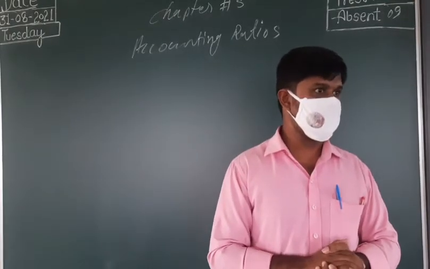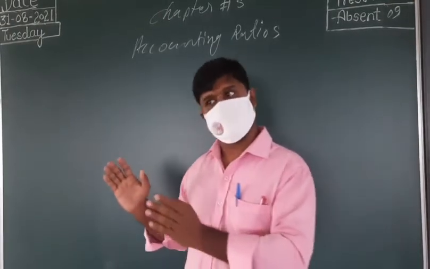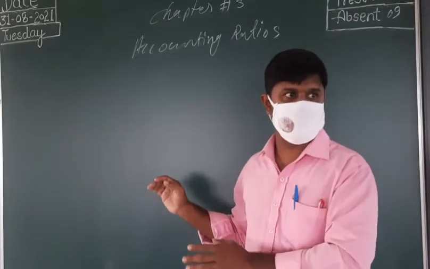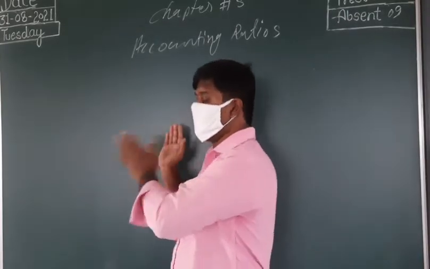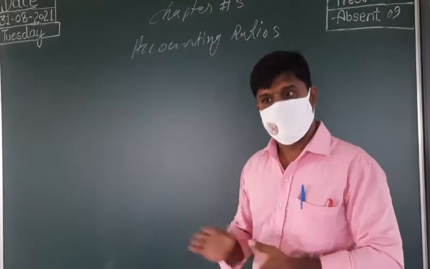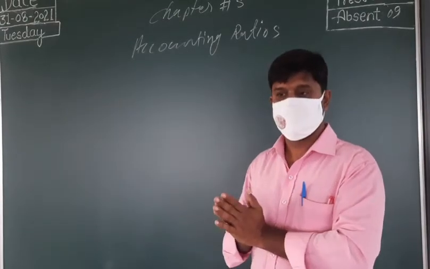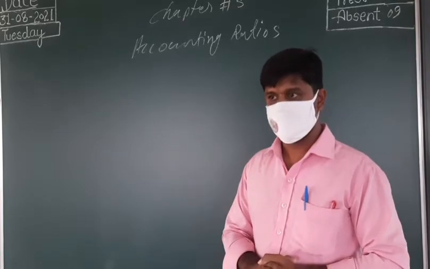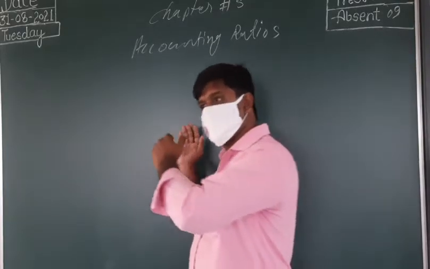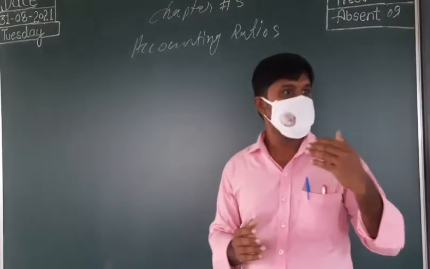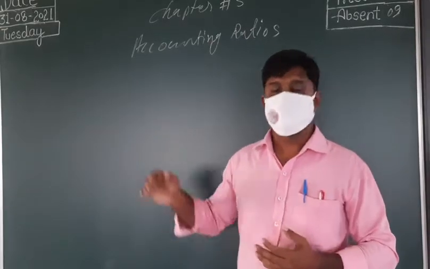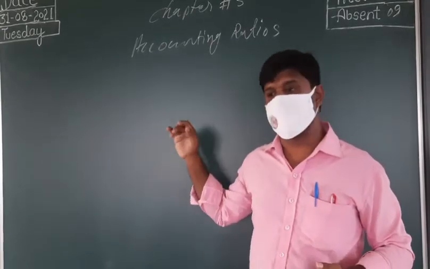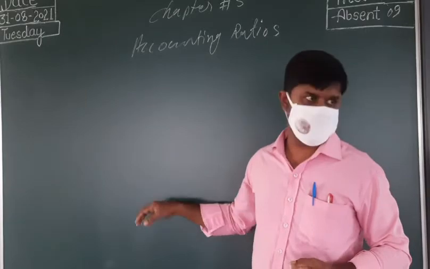You understand now? It is not only the financial position and profit or loss that is important, but apart from that there are so many things to understand. In order to understand that, we need to analyze the statement of profit and loss account and the balance sheet.